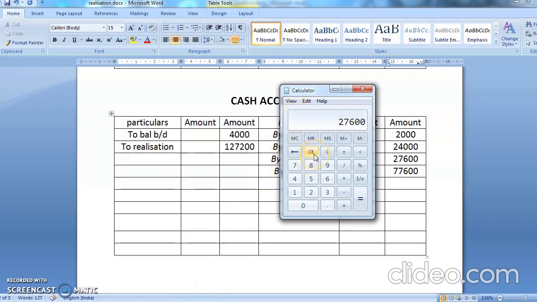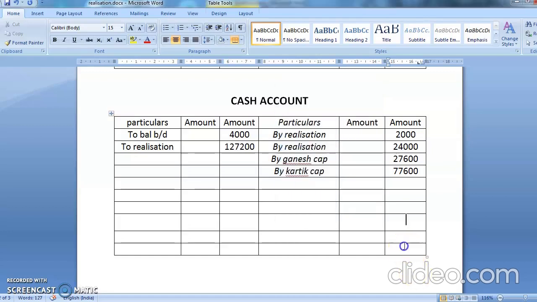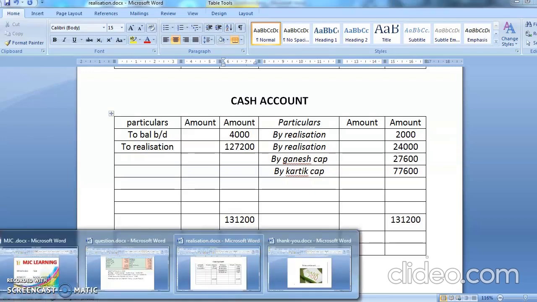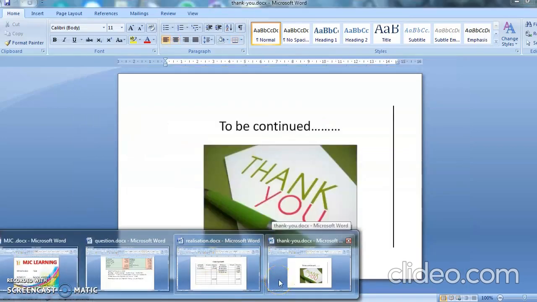If the cash account is tallying, then only your problem is correct. 2,000 plus 24,000 plus 27,600 plus 77,600. So this comes to 1,31,200. Okay, and here, I think 27 plus 4 is 31 only. So it is 1,31,200. So by this, we have completed the whole problem. I think this was a simple problem and you might have understood it.